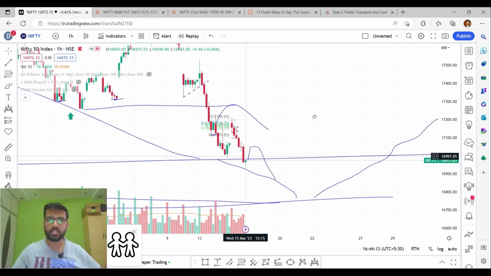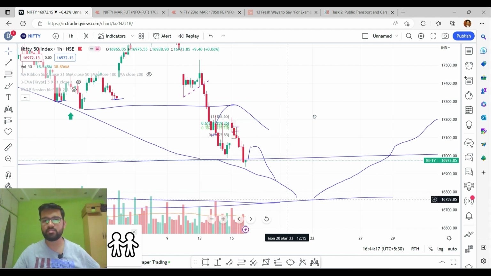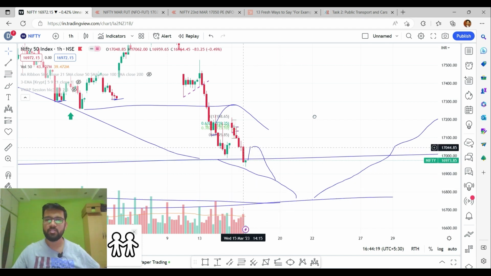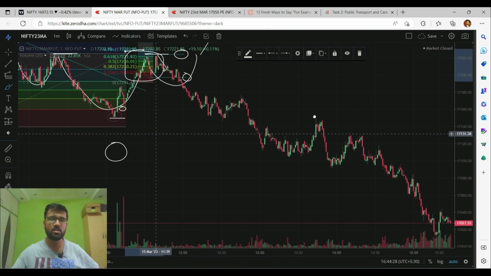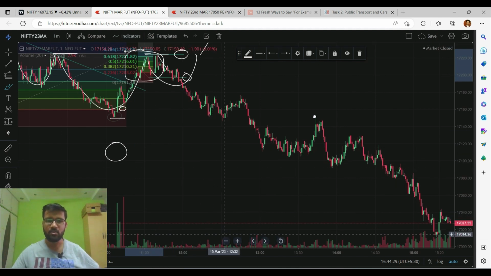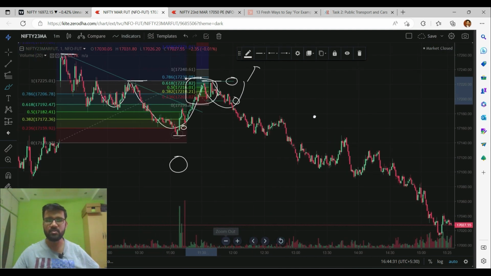So this is about the technical analysis for the Nifty 50. Coming to the downside, we can expect a fall up to the 16,750 levels, and on the upper side, we can expect a rally up to 70,062. And coming to my trade setup for today's session, I will explain this in the Nifty futures. I have drawn this directly in the Nifty futures itself.